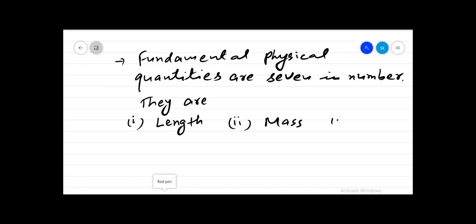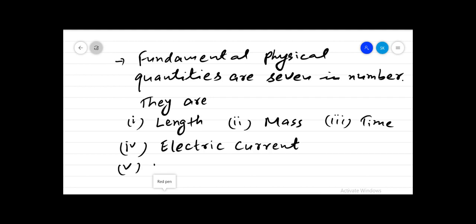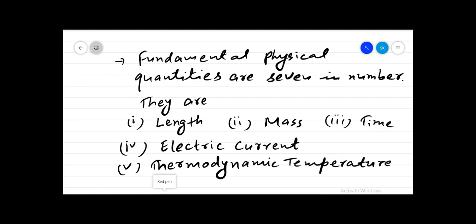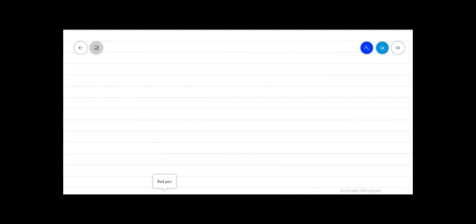They are: number 1 is length, second is mass, third is time, fourth is electric current, fifth is thermodynamic temperature, sixth is luminous intensity, and seventh is amount of substance.